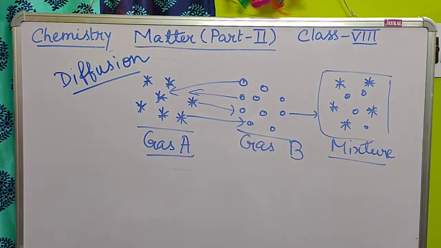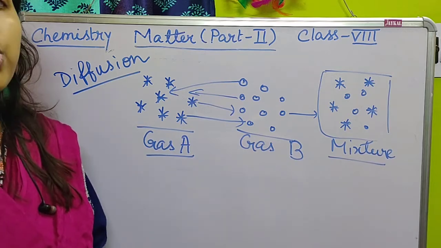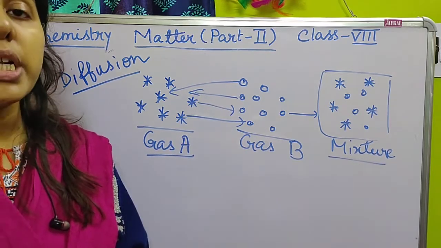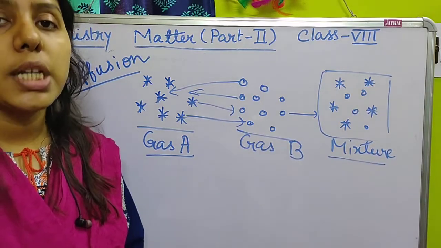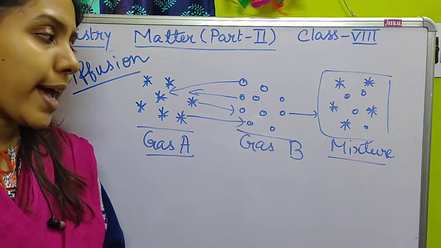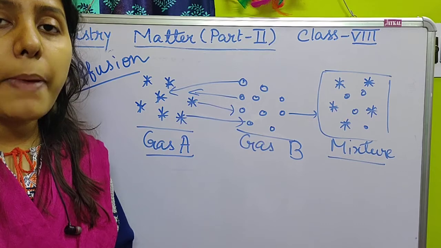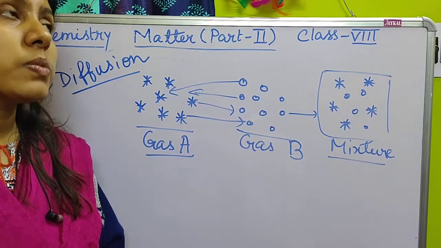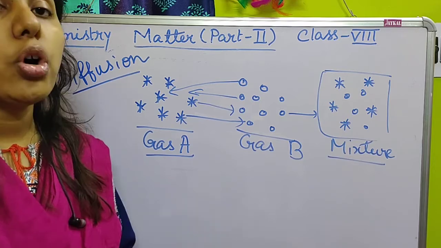The rate or tendency of diffusion is highest for gaseous substances, medium for liquid substances, and lowest for solid substances, because as we know, solid particles are very rigid and closely packed with each other, so they do not show any movement, and that's why they do not show diffusion.